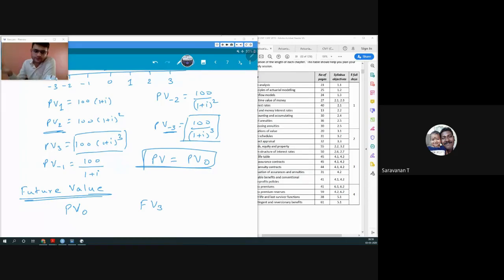So value in future we call future value just to distinguish between two values. So it becomes easier for us to talk about which value is in future, which value is in present. That's the only reason we use future value.